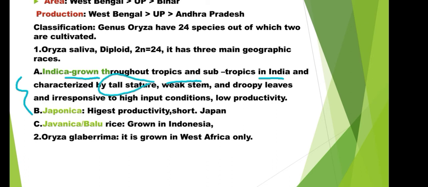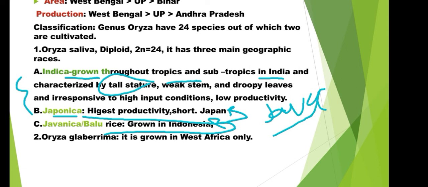Second is japonica; by the name itself we can see it is grown in Japan. Third is javanica, grown in Indonesia, and you might know from general knowledge about Java Island in Indonesia. That is why. And the second species of rice is grown in West Africa only.